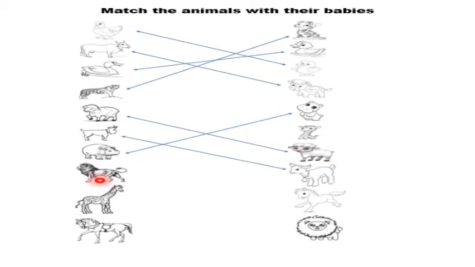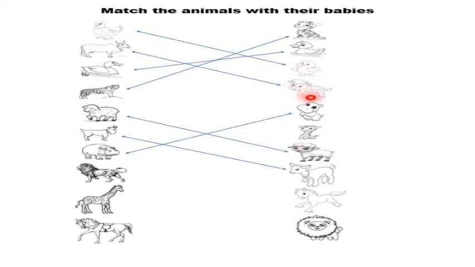Lion. The baby of lion is called, let's see, cub. Is this cub a baby of lion? No, this cub is a baby of tiger. Duckling. Is this duckling a baby of lion? No, this duckling is a baby of duck. Chick. Is this chick a baby of lion? No, this chick is a baby of hen.